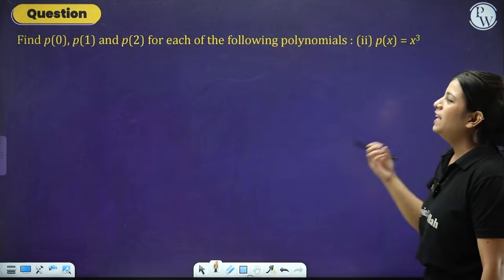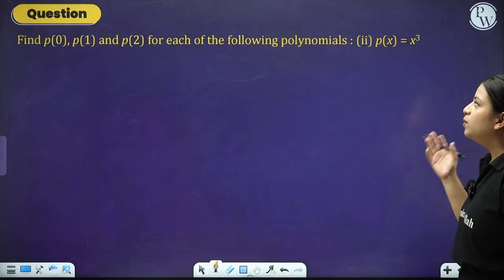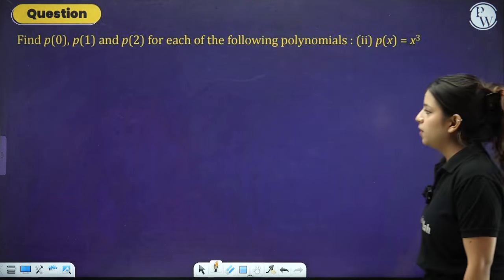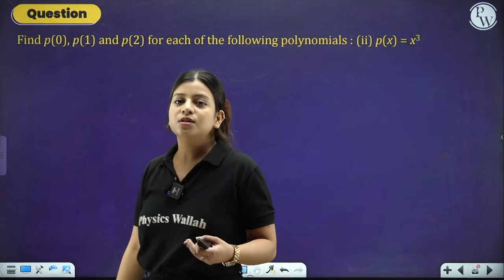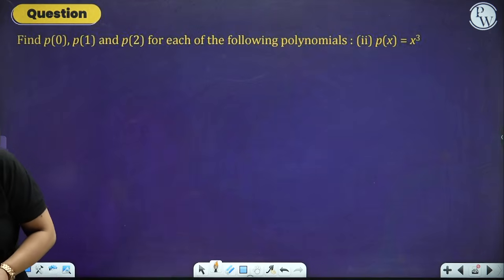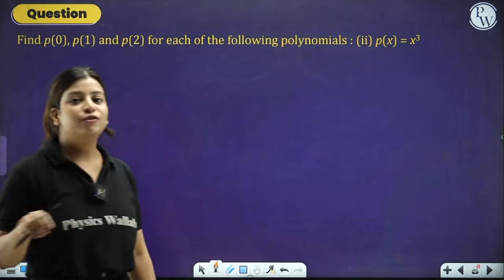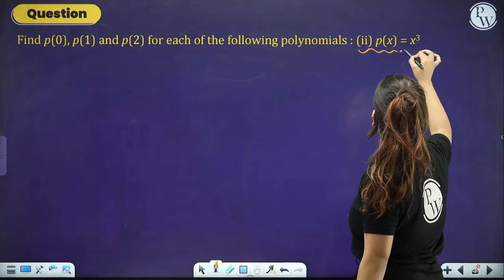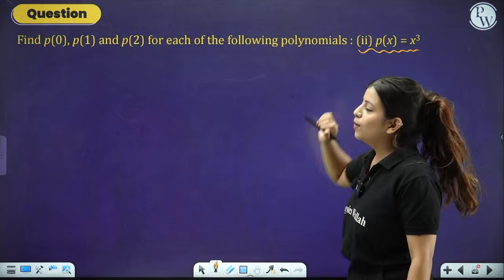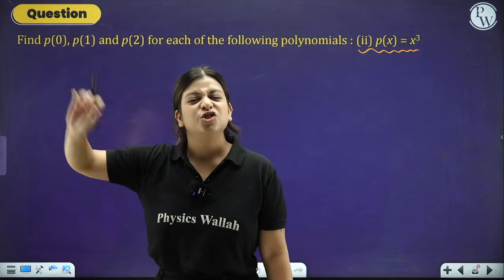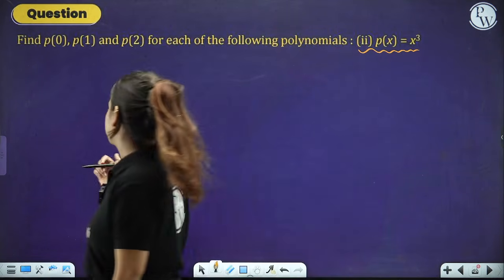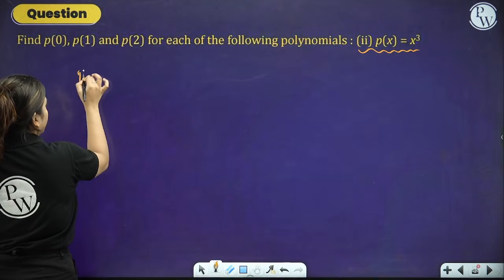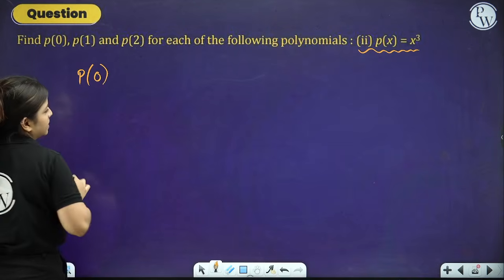Next, find p at 0, p at 1, p at 2 for this particular polynomial. Now, what does this question mean? What does this question say? That we have to substitute the value. Only one polynomial is given to us, and in this one polynomial, we have to put and check for 3 different values. For example, we have to check for p at 0.